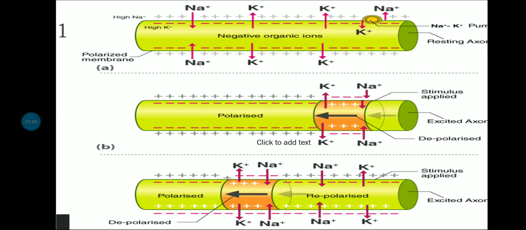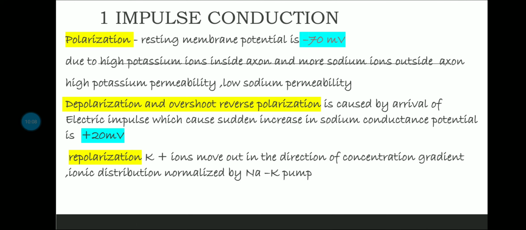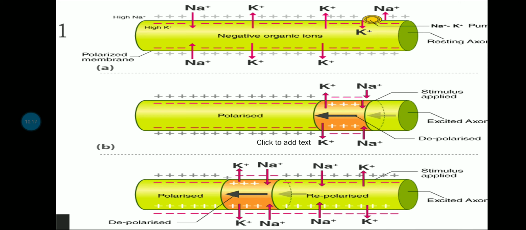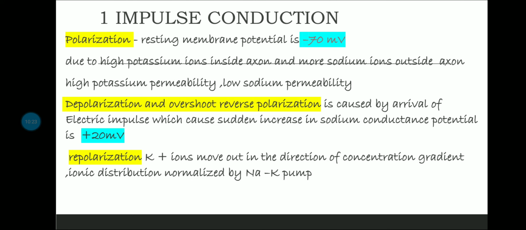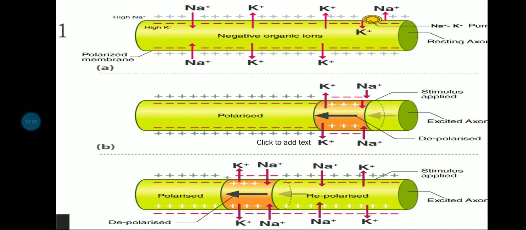Now this depolarization, ये आगे से आगे ट्रांसमिट हो रहा है, राइट. You see the orange colored one, it is going further and further. ओके, और वो जैसे जैसे आगे जाता है उसके पीछे का जो पार्ट है, it gets repolarized. ओके, जहाँ पे डीपोलराइजेशन हो चुका है, so it again gets back to its normal state, right, which is negative from inside and positive from outside. और how it occurs, by potassium ion movement, ओके, कॉन्सेंट्रेशन ग्रेडियंट के हिसाब से पोटेशियम आयन मूव कर जाते हैं, सोडियम पोटेशियम पंप एक्टिव हो जाता है, and that's how again polarization state is achieved. So these are the three basic processes which occur in impulse conduction, right?